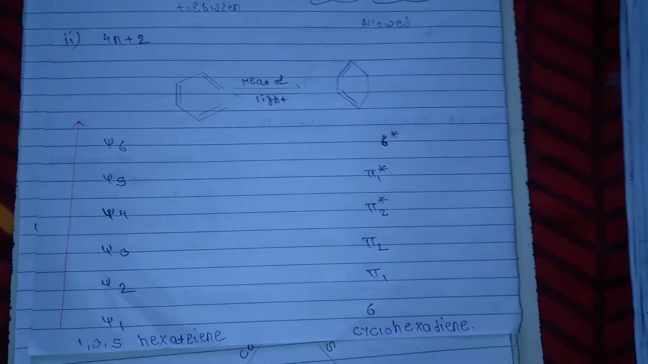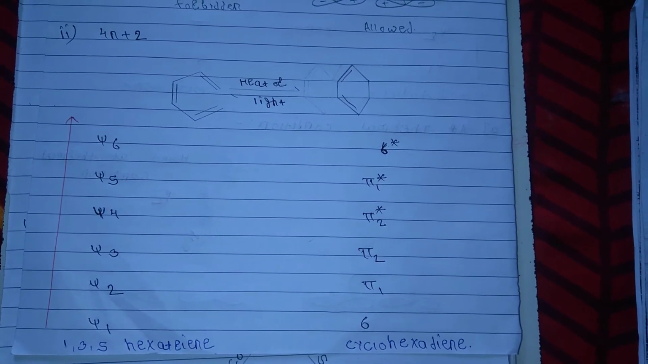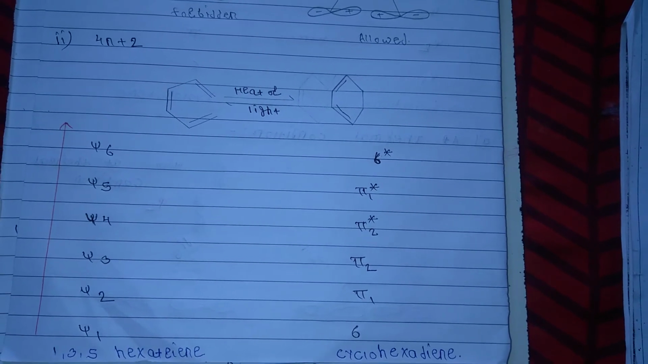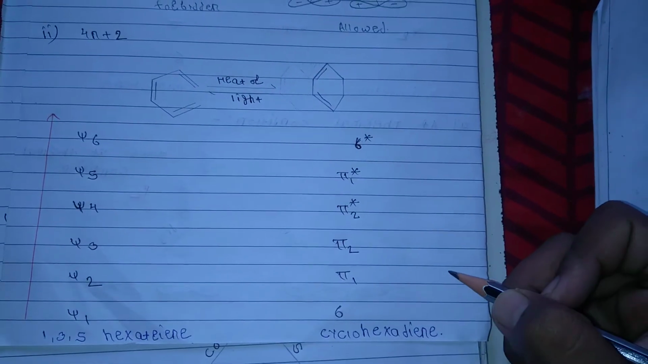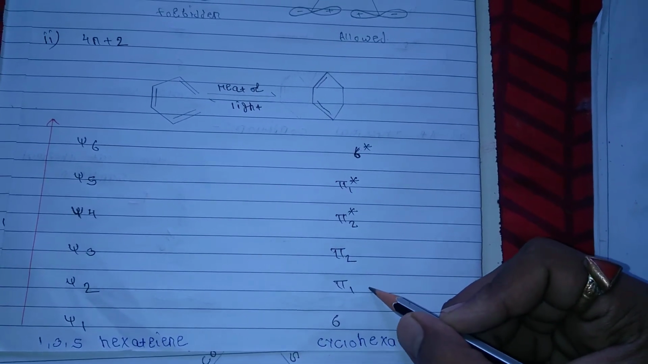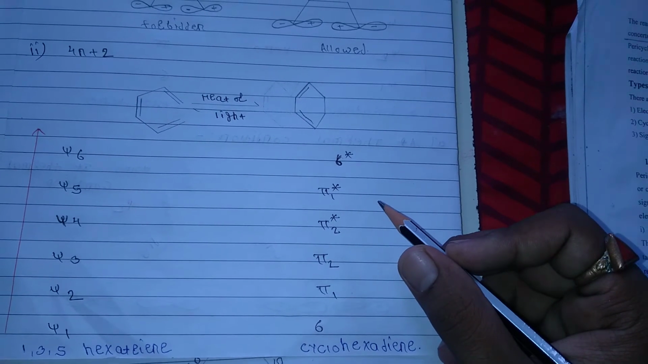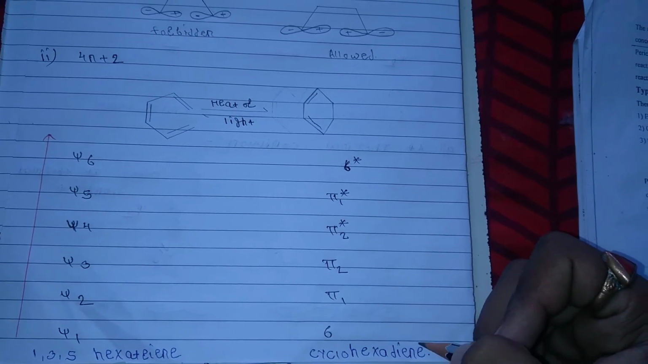In the case of the 4n+2 electrocyclic reaction, ψ1, ψ2, ψ3, ψ4, ψ5 and ψ6 are the molecular orbitals of the reactants, meaning the 1,3,5-hexatriene, and σ, π1, π2, π2*, π1* and σ* are the molecular orbitals of the product, meaning cyclohexadiene.